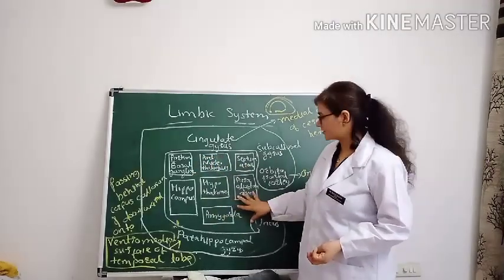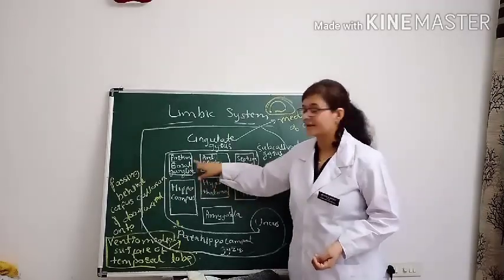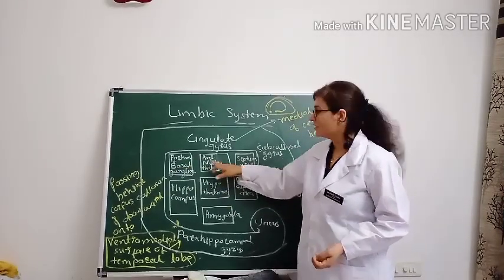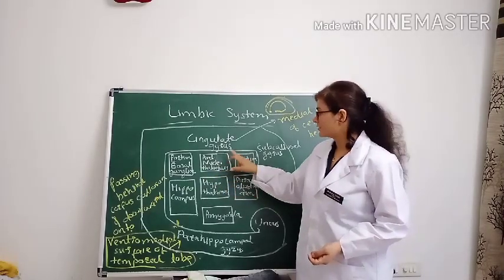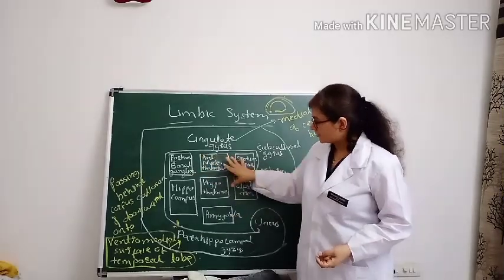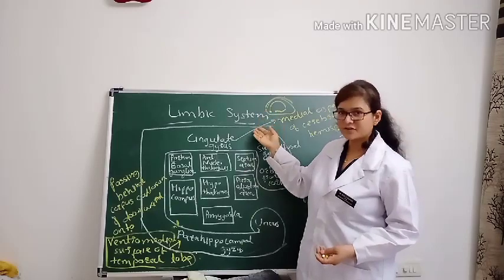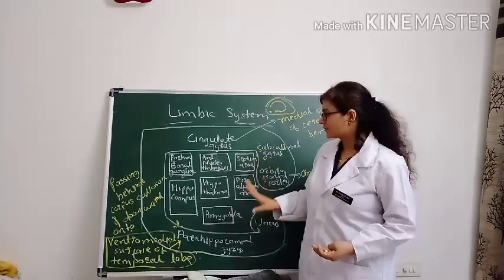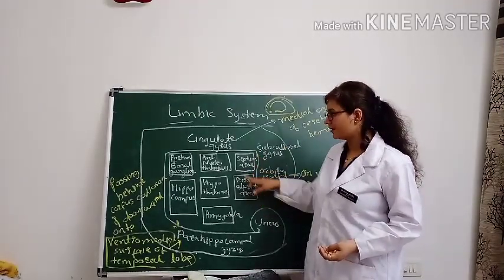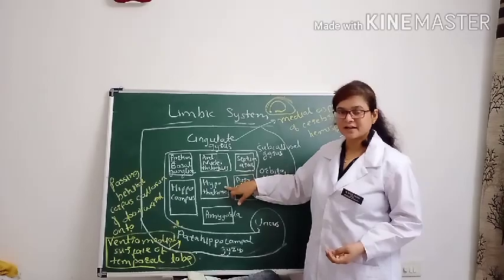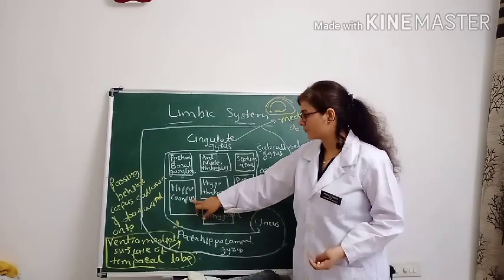Among these subcortical structures, the thalamus, hypothalamus and basal ganglia are very important questions for you. So you will definitely learn all the functions of all three in detail. A few of their functions are also functions of the limbic system. So remember which subcortical structures are part of the limbic system: septum area, para-olfactory area, anterior nucleus of thalamus, then hypothalamus and amygdala, a portion of the basal ganglia, and the hippocampus.